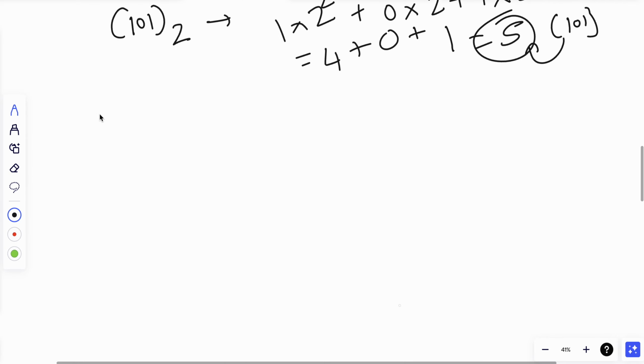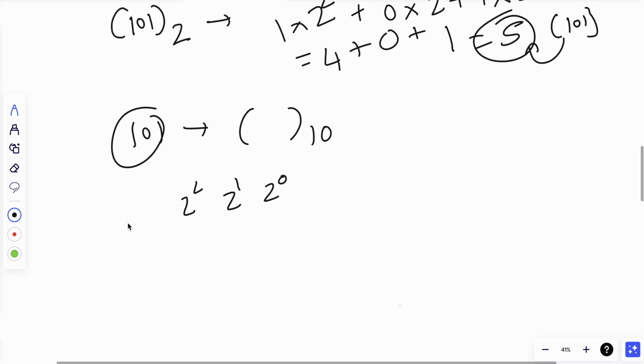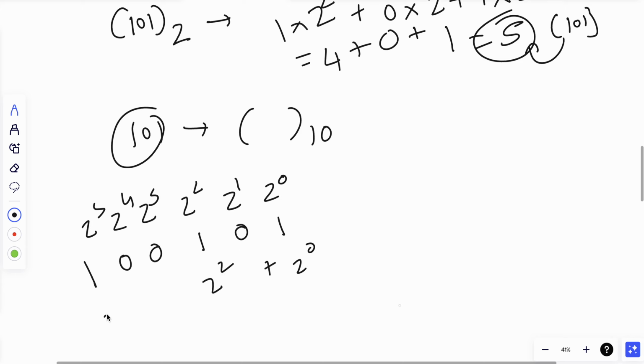Now I'll let you know the trick for it. Whenever we have to convert any binary to a decimal number, we write a table of 2 raised to power 0, 2 raised to power 1, 2 raised to power 2, 2 raised to power 3, 2 raised to power 4, 2 raised to power 5, and we just mention the number here, like 1010001. Then it is 2 raised to power 0 plus 2 raised to power 2 plus 2 raised to power 5.